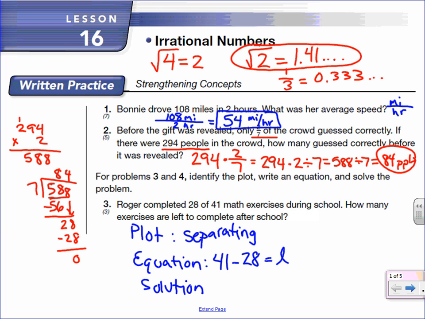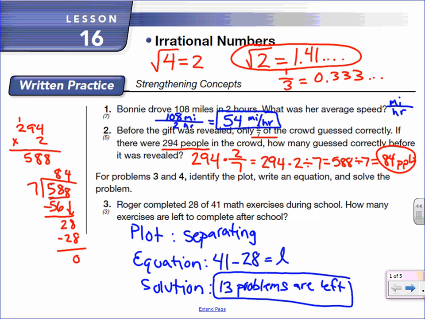So the solution, 41 minus 28 is 13 problems are left. And we could check that. 13 plus 28: 28 plus 3 is 31, 31 plus 10 is 41. So that accounts for all of the math problems.